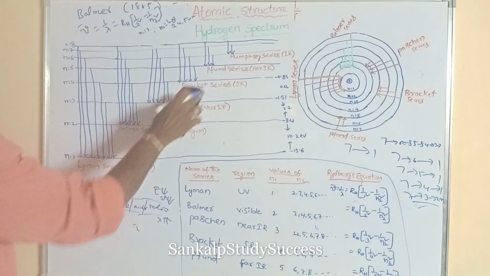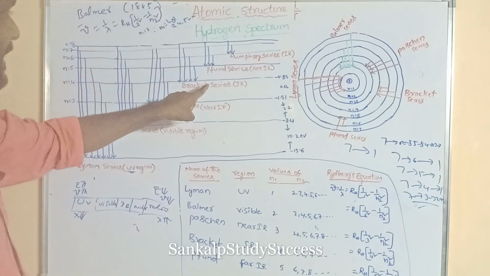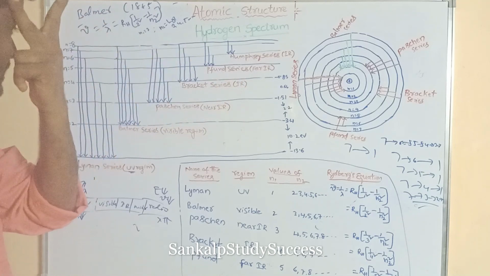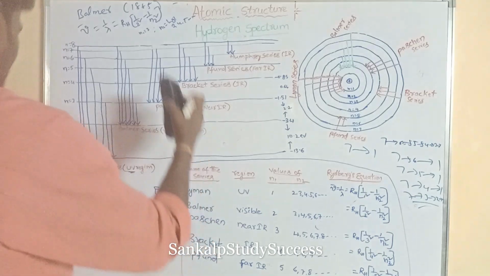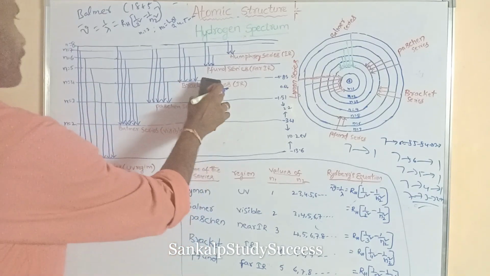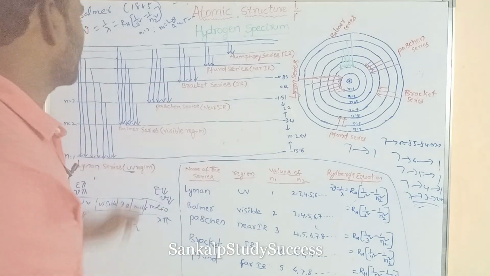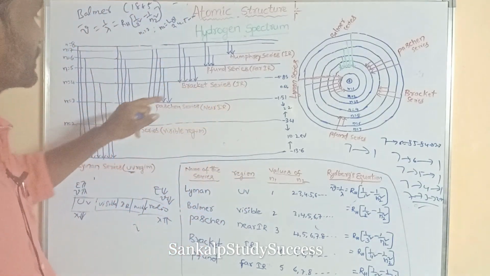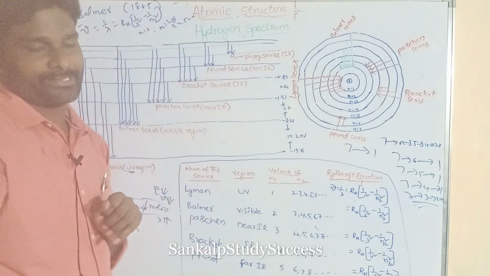Next goes to the Brackett series. In the Brackett series, the spectral lines are obtained in the IR region when the electron jumps from a higher energy level to the fourth energy level. That is said to be the Brackett series. Who is the scientist who discovered this series? Brackett, so its series name is the Brackett series.